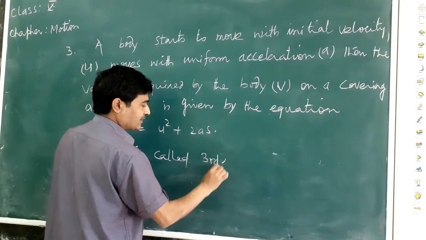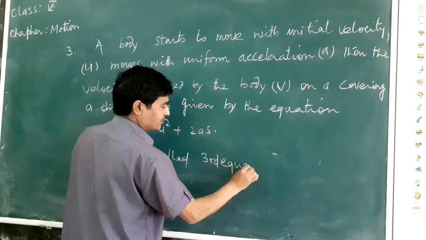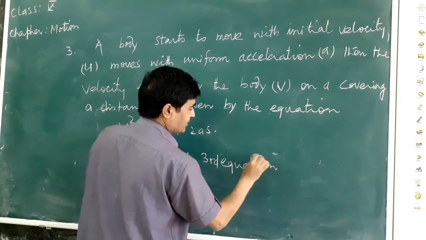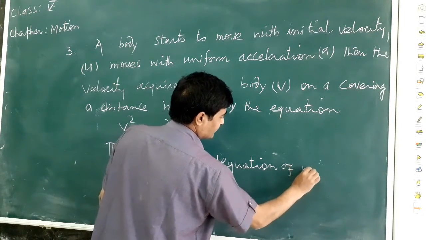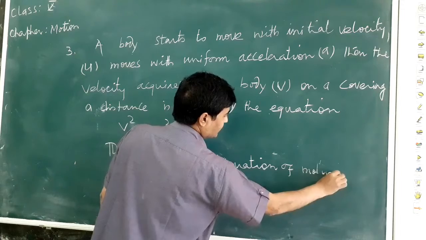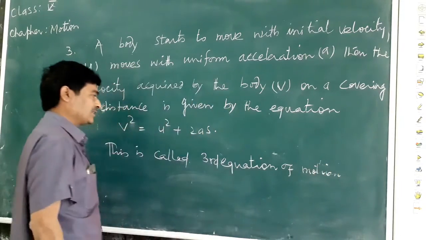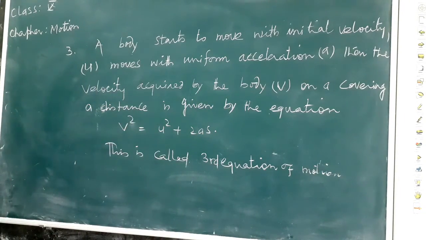The third equation of motion gives us the relation between the velocity attained by a body on covering a distance s.